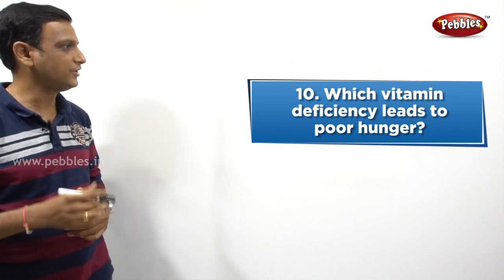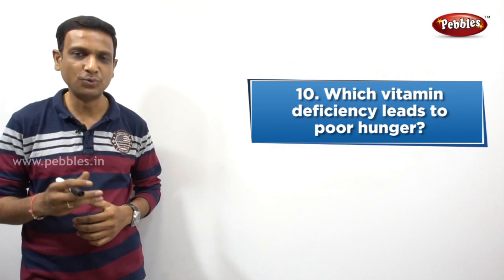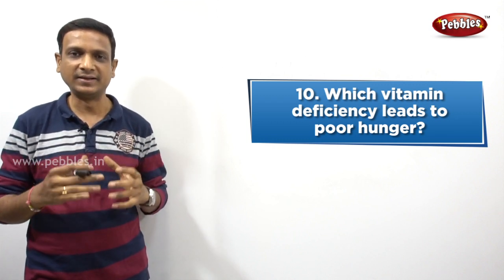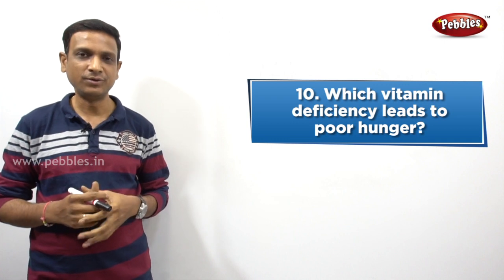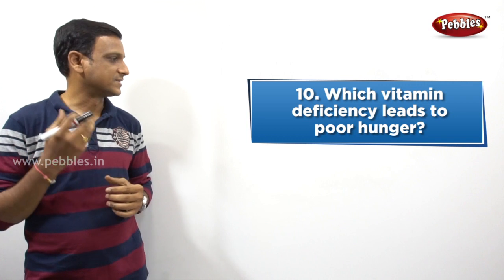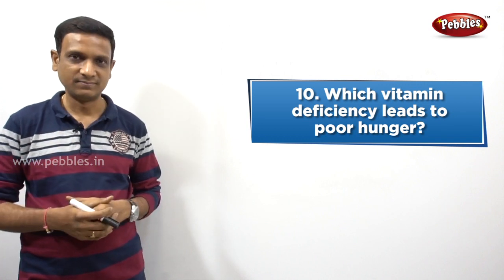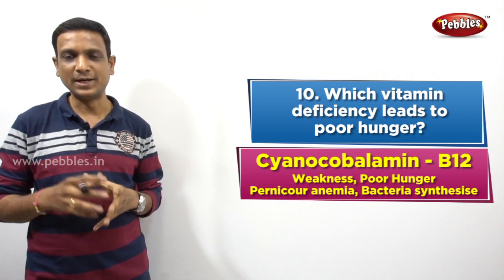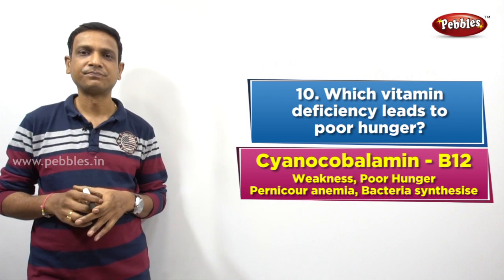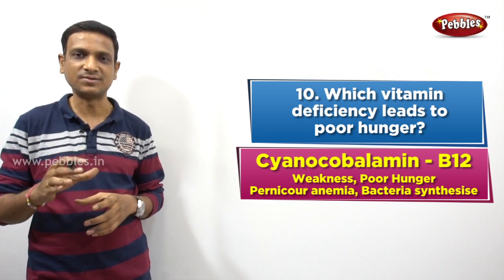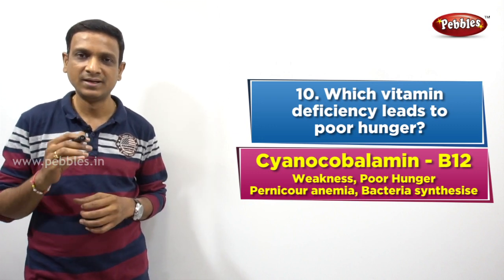So the next question, which vitamin deficiency leads to poor hunger? Do you know? The answer is cyanocobalamin, vitamin B12. So vitamin B12, cyanocobalamin, deficiency leads to a disease called pernicious anemia. Pernicious anemia disease is caused by deficiency of vitamin B12.